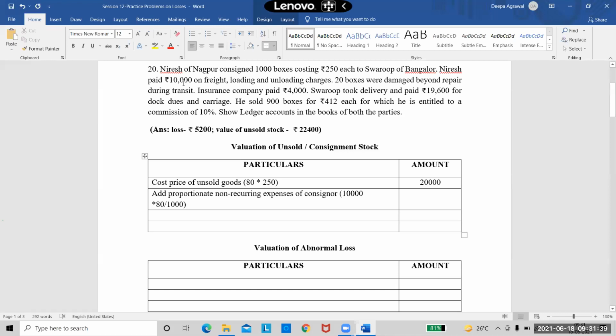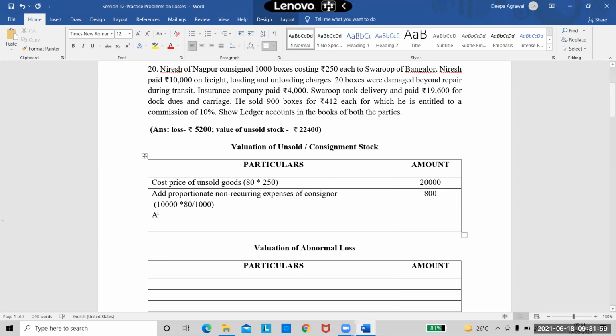Total expenses are 10,000. I am finding out the proportionate part for 80 units, which is unsold. So 80 by 1,000. So how much does that come to? Tell me the values quickly. It is 800.